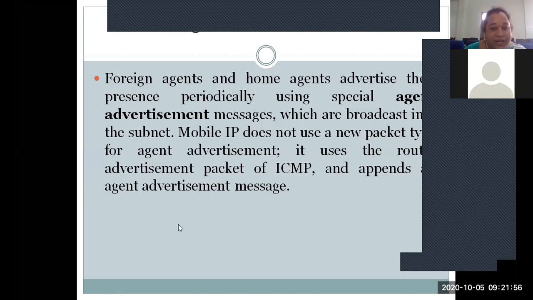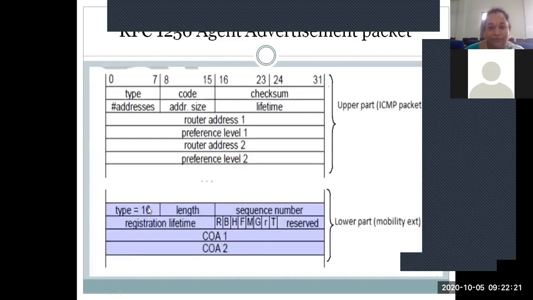Okay, so the foreign agents and the home agents both. Why? Because our home agent will be the foreign agent for other mobile IPs, and that particular foreign agent will become the corresponding foreign agent for our mobile IP, right? That way, all the agents of all the networks have to periodically send advertisement messages in order to catch up all the corresponding mobile hosts which are moving from their home networks to the foreign networks.